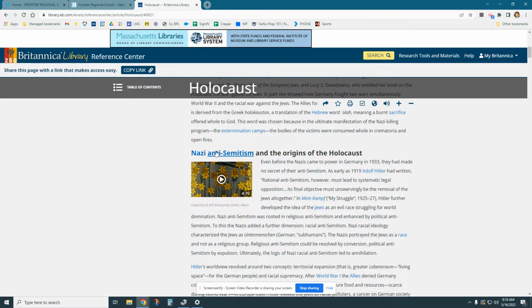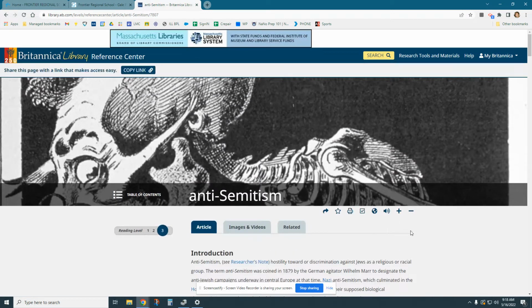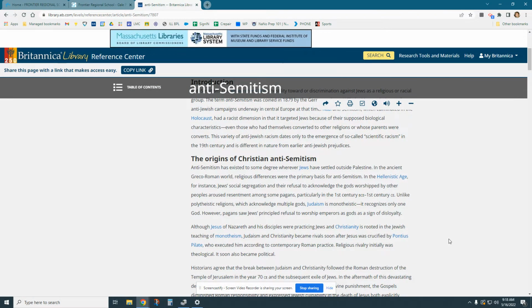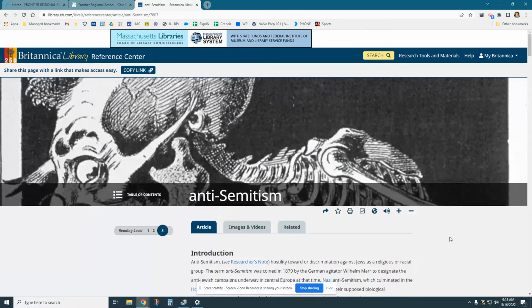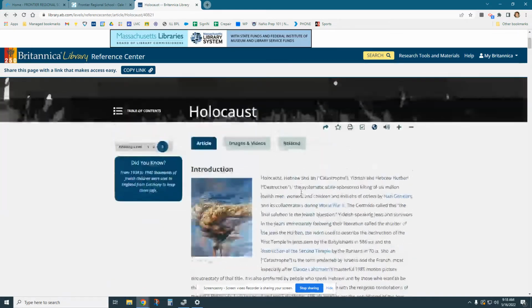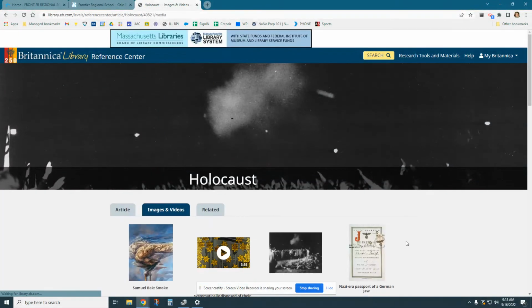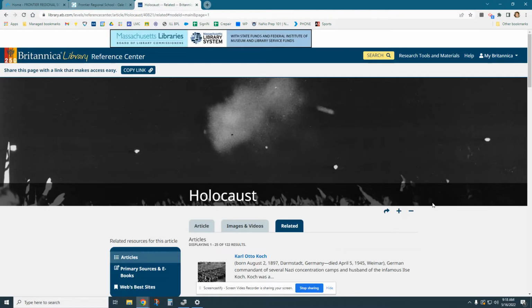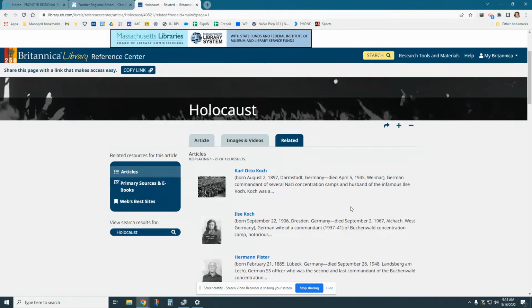One thing that Britannica Library does really well is that it breaks everything down. So if you need to know who the Nazis were, what anti-Semitism really means, you can click on these, and it will bring you to those articles for further research and really get to understand what your topic is about. It also offers on this topic images and videos that you can watch and look at, related articles and related topics or people or things to learn more about.